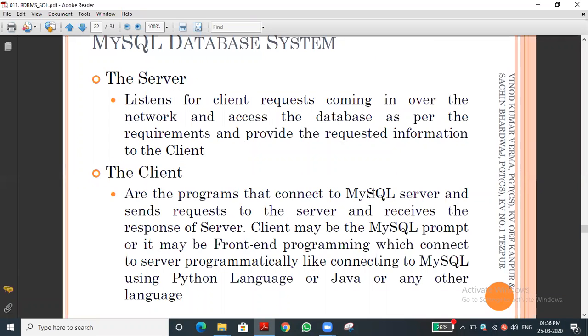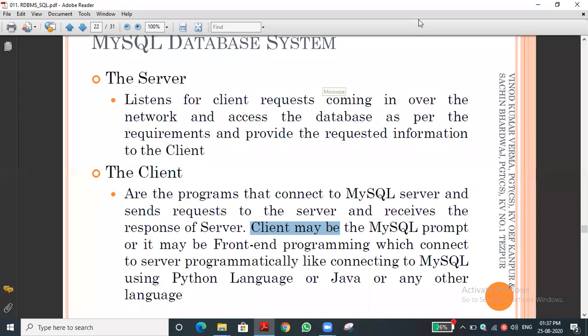The programmer can connect to the SQL server and send the request. That is the client side. Here I am underlining: the client may be the SQL prompt, or it may be the front end programming which can connect. I asked you to install the client line command because through that we can make the connectivity between Python or Java or whatever programming language. The last chapter is where we create the interface between Python and SQL. For that purpose, I'm telling you to install the client.